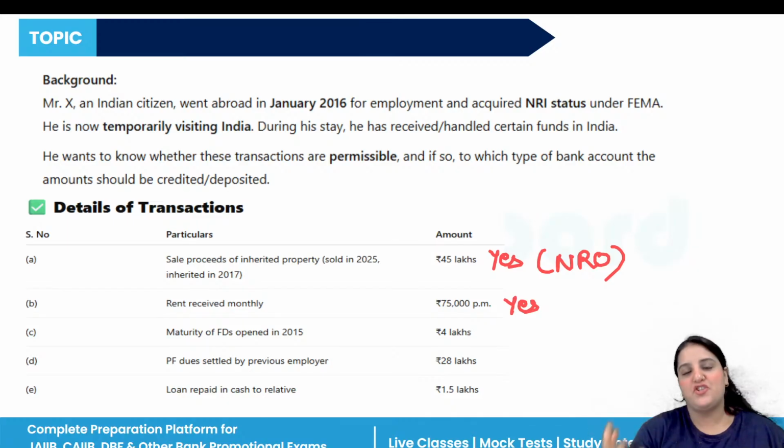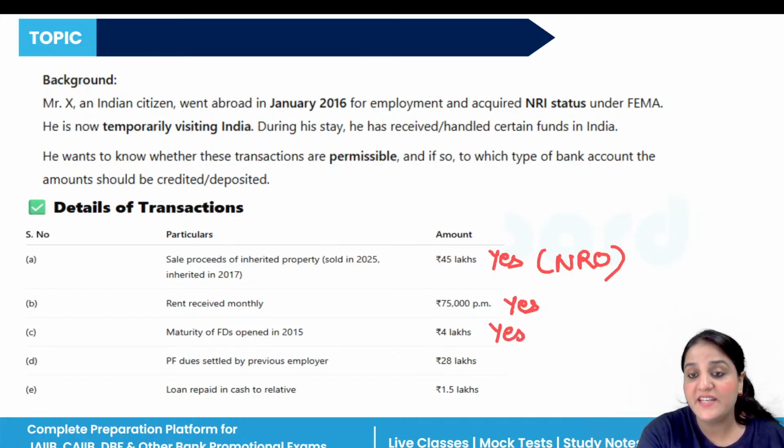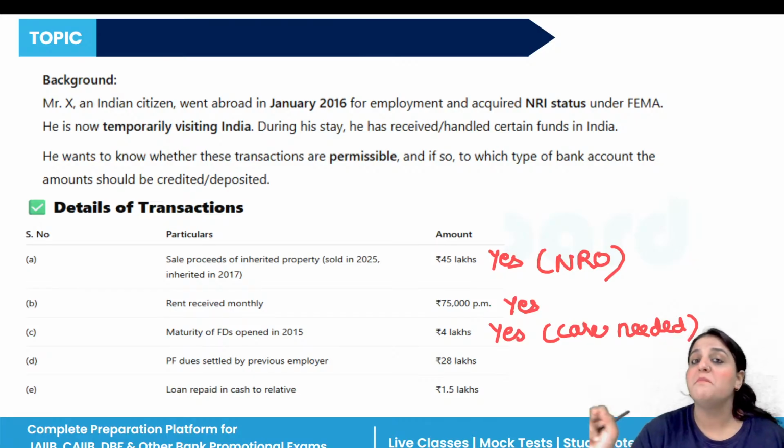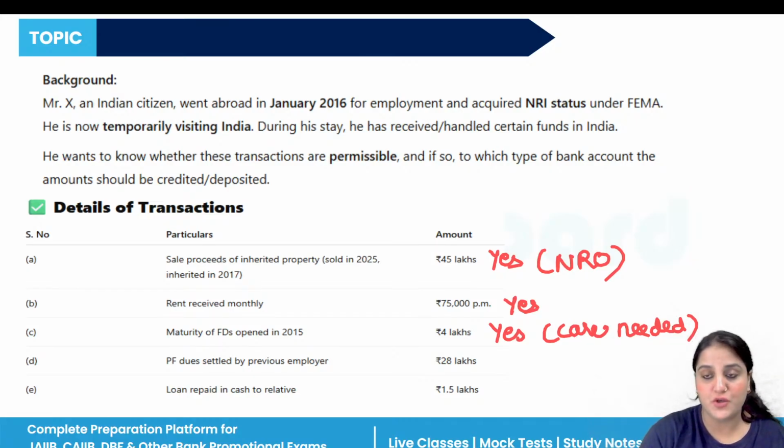Maturity of FDs that were opened before becoming an NRI. Whatever the maturities of the fixed deposits opened before becoming an NRI, yes it is permissible, but some care is needed here. Why? Because FDs opened in 2015 when Mr. X was resident can be continued till maturity.